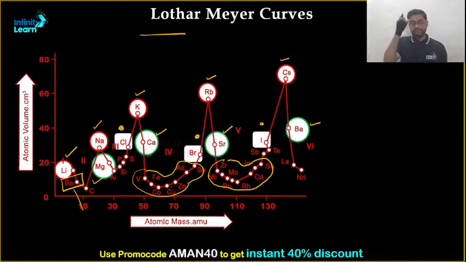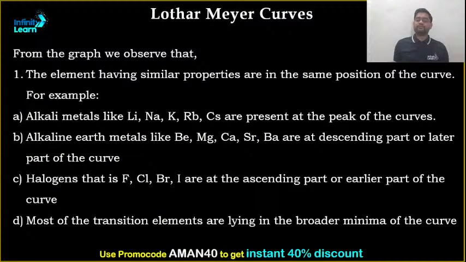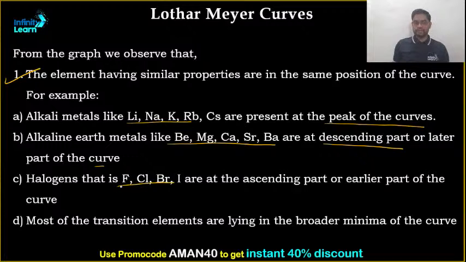Now, proceeding further. So, what are the things that we observed? The elements having similar properties are in the same position of the curve. For example, alkali metals like lithium, sodium, potassium, rubidium, cesium are present at the peak of the curve. Discuss किए हैं हमने ये वाले भी. Beryllium, magnesium, calcium, strontium are on a descending part of the curve. Fluorine, bromine, iodine are on the ascending part of the curve. Most of the transition elements are lying at the broader minima of the curve. Got it? ये सारी चीजें हमने discuss किए.